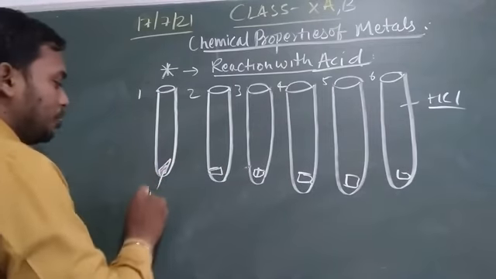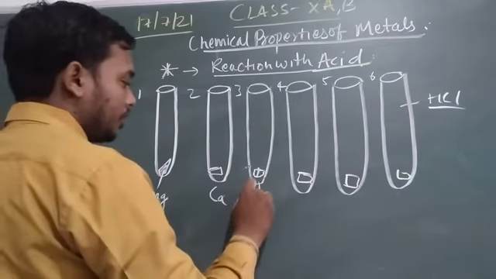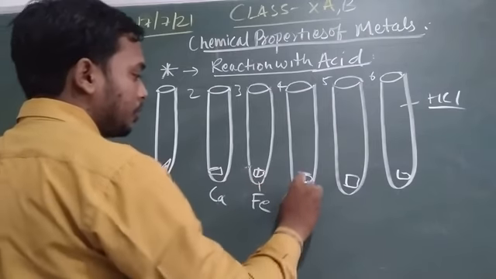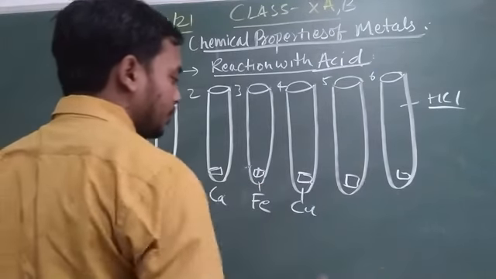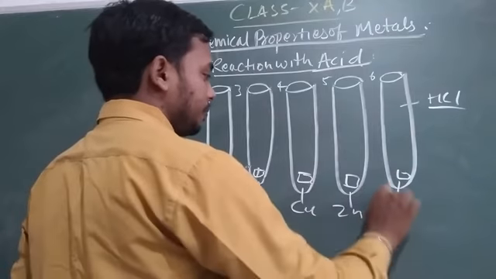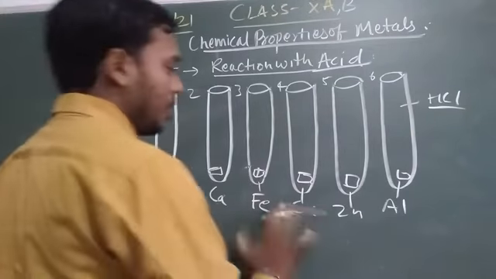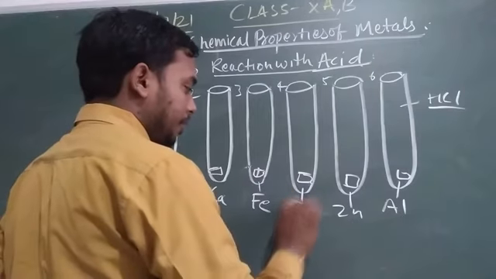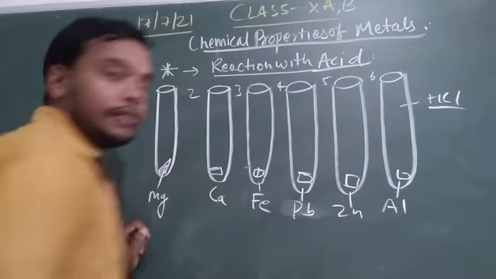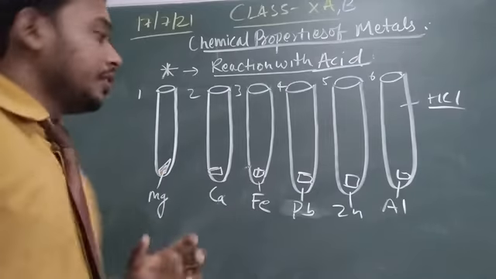Suppose you put magnesium, calcium, iron, copper, zinc and aluminum. Copper is placed last, because copper is very low in reactivity.